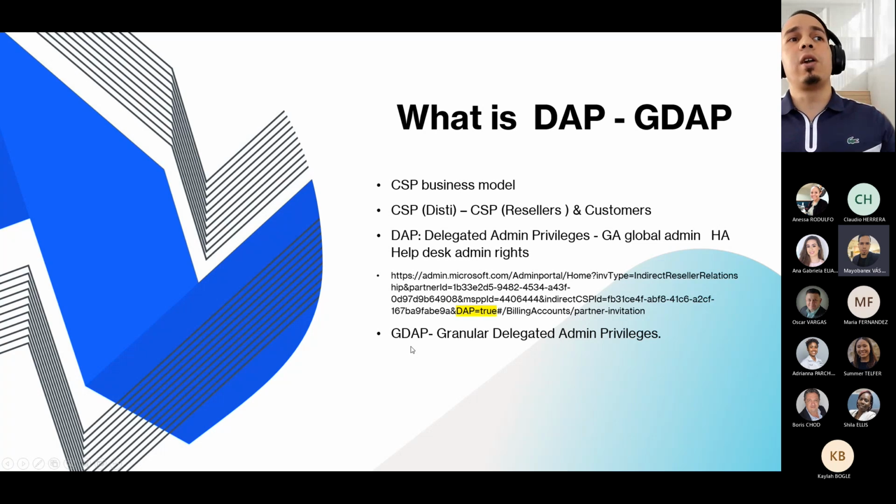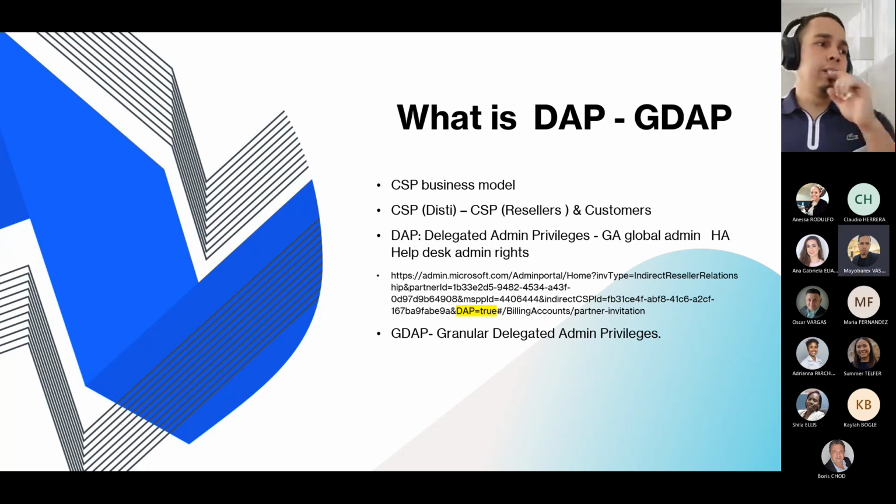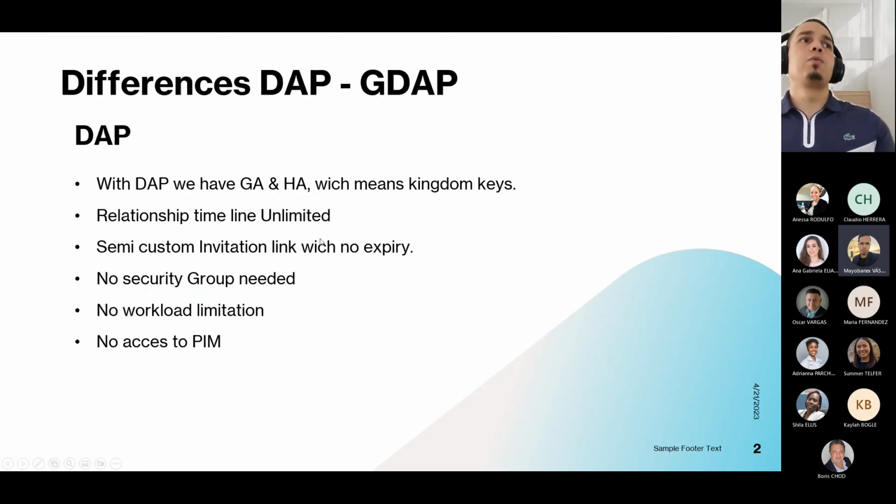The granular one is the new way to delegate admin privilege, and it is more secure because we can separate many different kinds of privileges and different ways to administer these services.